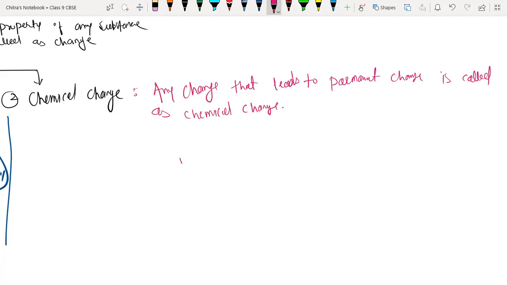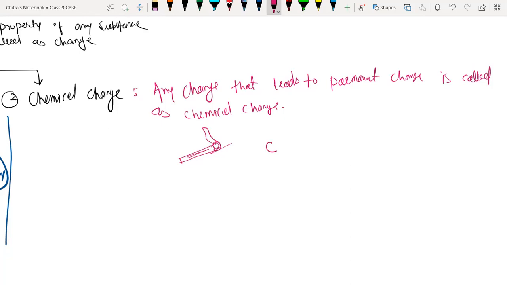Suppose I'm just taking one example. Suppose we have a matchstick here. This is the wooden stick, and here we have the material which is made up of phosphorus and other substances. Suppose we scratch that matchstick on the other surface of the matchbox, so it burns. After some time, that wooden stick will also burn. That wooden stick is made up of carbon only.